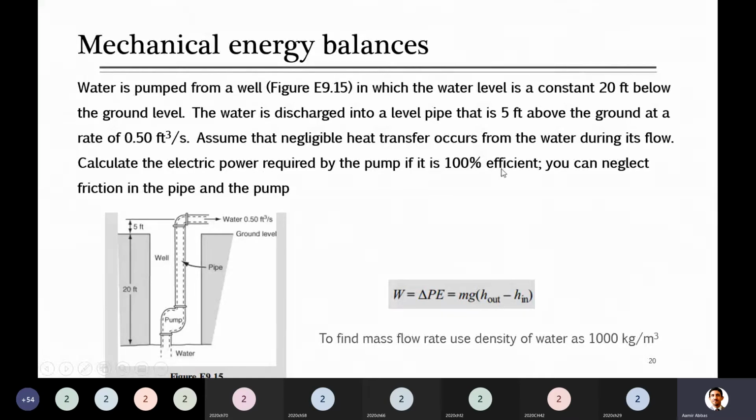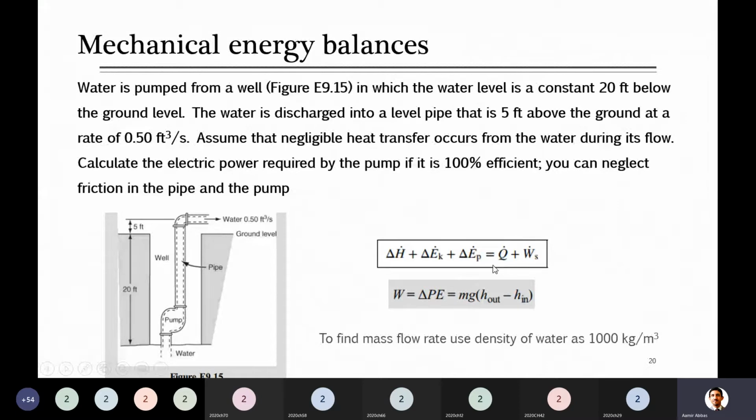If it is 100% efficient, nothing is lost, meaning it is completely converted to work. You can neglect the friction in the pipe and the pump. So when you neglect the friction, there is no change in temperature, which means internal energy change is 0, or you can consider here that enthalpy change becomes 0. So overall, this was the general equation for this system which we studied, because this is an open system, we are pumping some liquid.